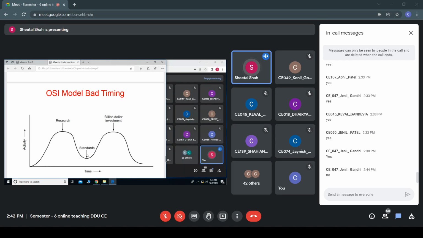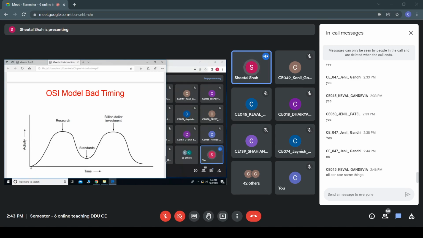So that it should be compatible with the other systems, isn't it? If the standards are not maintained, then what happens? Everyone would build the product in their own way, and they may not be compatible with each other. Right? So in short, the product should be compatible with each other. That is the aim of providing the standards.